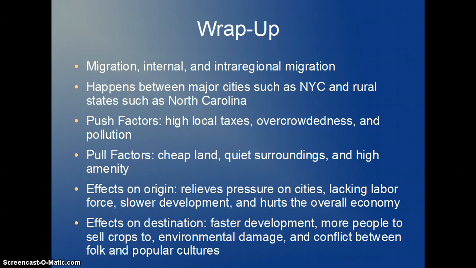Now, just to wrap things up, counter-urbanization is an example of migration, internal, and intra-regional migration. It happens between the major cities such as New York City and rural states such as North Carolina. The push factors include high local taxes, overcrowdedness, and pollution. Pull factors include cheap land, quiet surroundings, and high amenity.